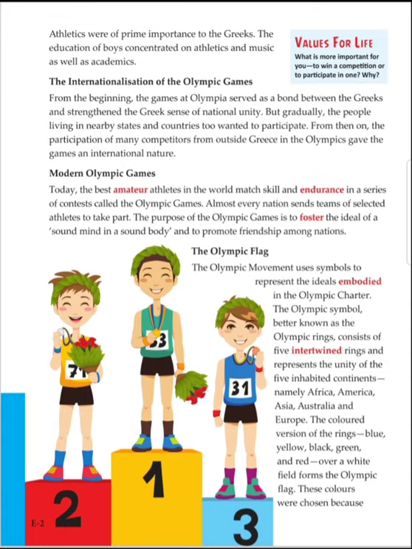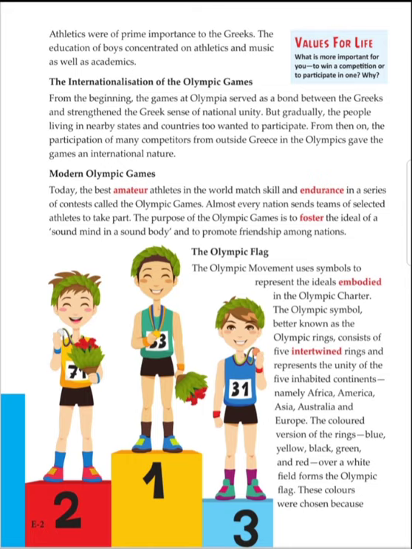You might have seen the rings, the colored version of the rings, blue, yellow, black, green and red, over a white field, form the Olympic flag. Do you know why these colors were chosen? Yes, what's the reason behind it? Because every nation had at least one of them on its national flag. And what's the Olympic motto? You can see the picture of these three boys, first, second and third. What does it mean? First means faster, second means higher and third means stronger. It's the motto in a Latin expression.